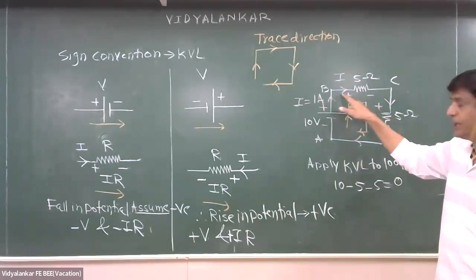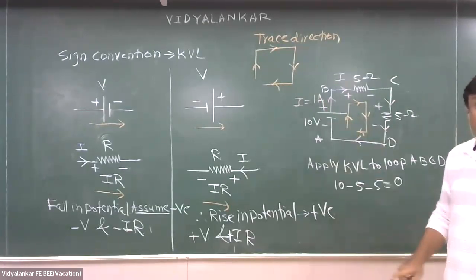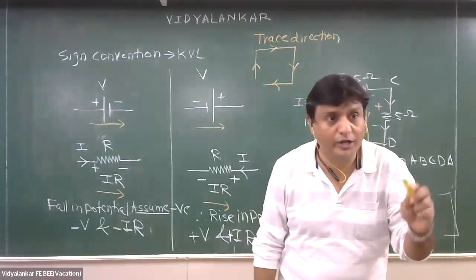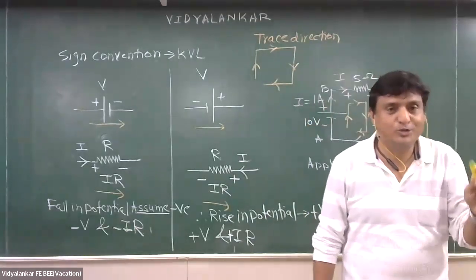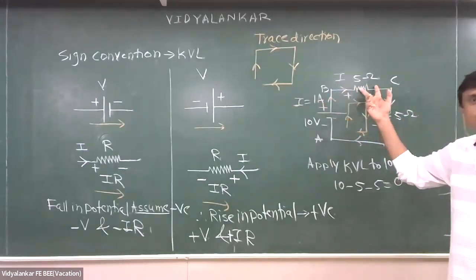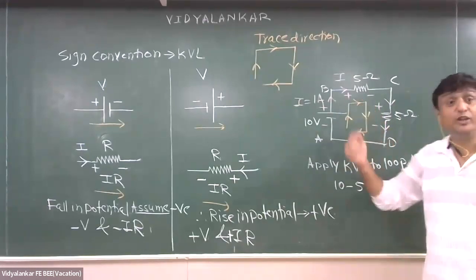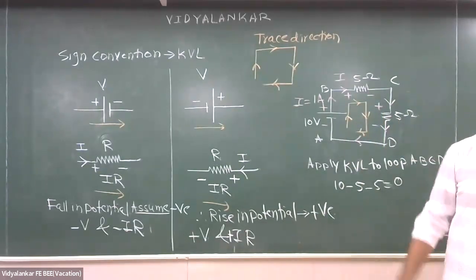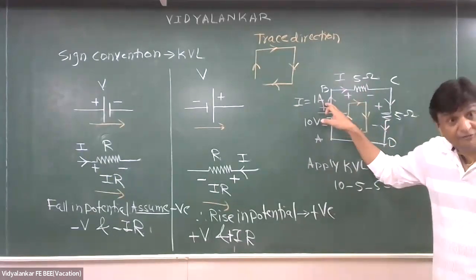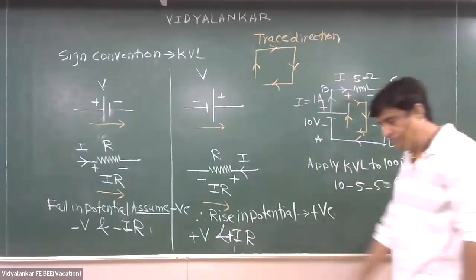So understood this positive, negative, and this direction of current. Don't only look at positive, negative. Look at whether it is the positive, negative of a voltage source, or the positive, negative of a voltage drop across a line. What is the difference between this positive, negative, and this positive, negative? This is the polarity of a voltage source, and this is the polarity of a voltage drop. So don't get surprised if current is going inside the positive terminal. Don't get surprised if current is going away from the positive terminal. Both are correct. Understood? Note down.